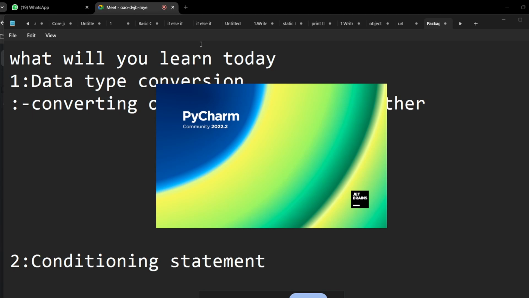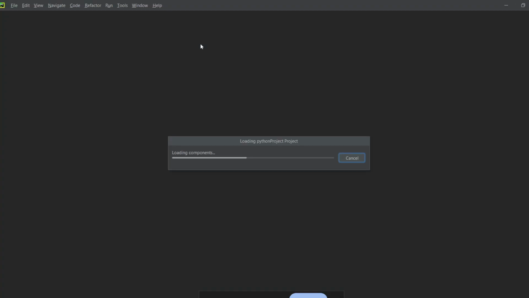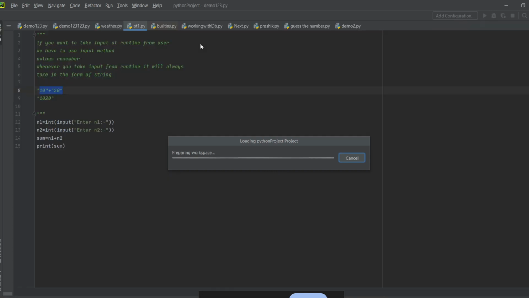So you will face situations where the data you are getting is not in the proper form. It is not in the type you wanted, so you have to convert it into the type which you require, the type which will help you to do whatever you want to do. That's why we need to learn about data type conversion. Data type conversion simply means converting one data type into another. That's the simplest definition we can say.